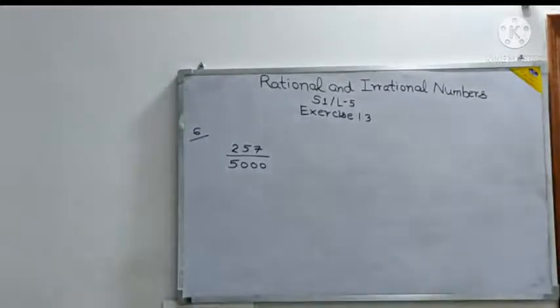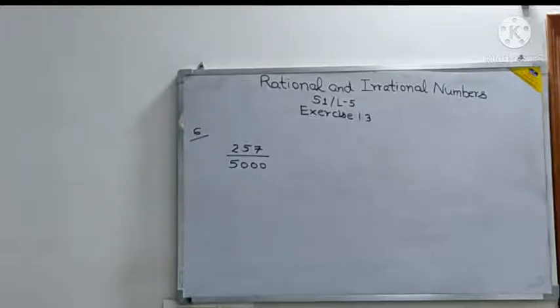Now see, when the rational number is given in the form p by q, one more thing I made you remember by numerous revisions in class: p by q has to be in the simplest form. That means p and q have no common factor other than 1.